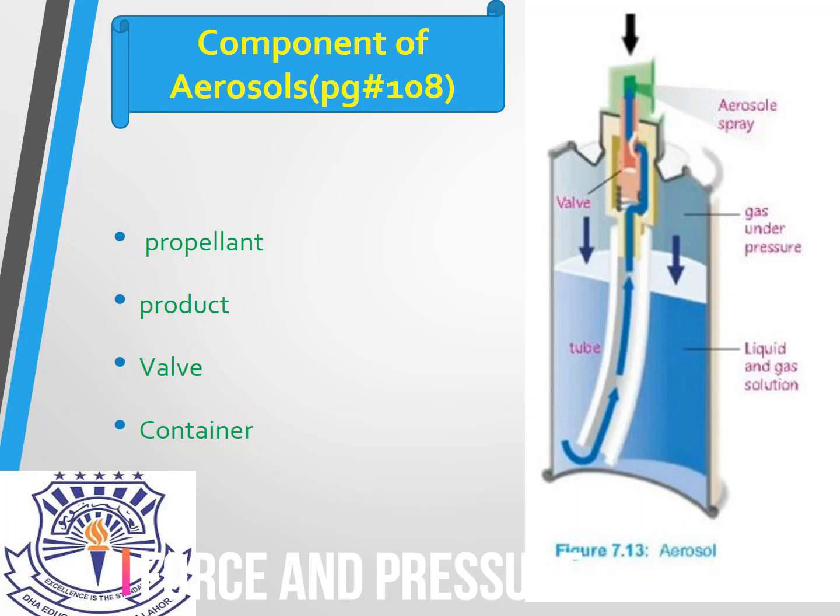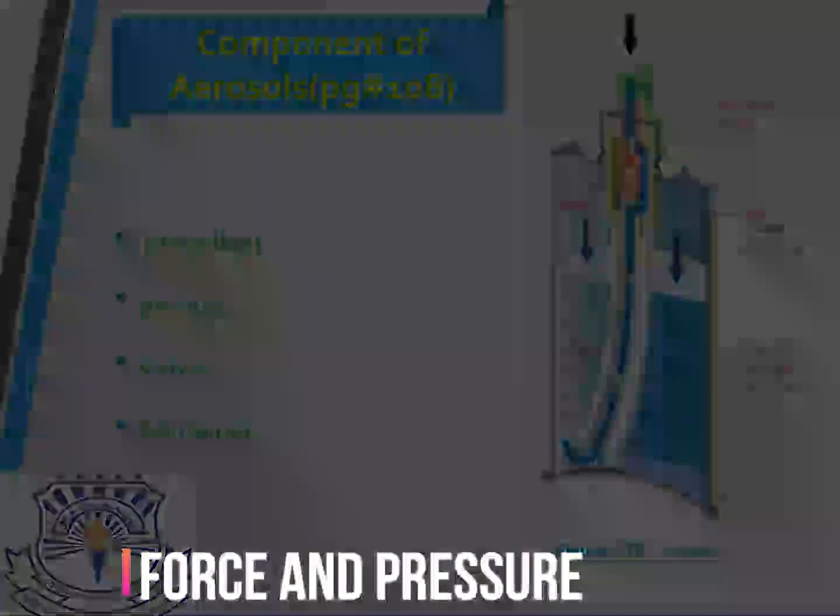So when the valve is opened by pressing the button, what happens? A passage from inside the can to the outside opens. The high pressure propellant vapor or gas pushes the liquid up the plastic tube and then out through the nozzle. The narrow nozzle breaks the flowing liquid into tiny droplets which come out in a fine spray.